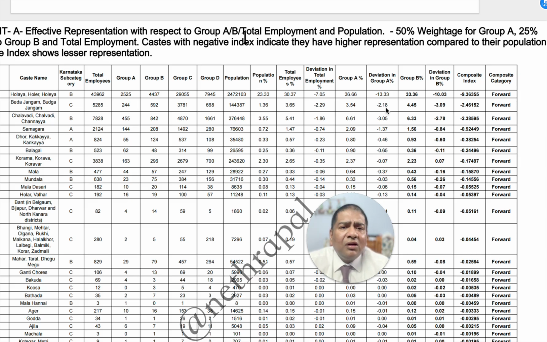Only then will we get the right set of groups which have to be included in the more backward or backward groups. Simply telling that this group has to go here and that group has to go there is totally unacceptable, and we should not encourage it, because the entire aspect of subcategorization is to help people who need a hand holding. We need to help them come up. That is the entire idea.